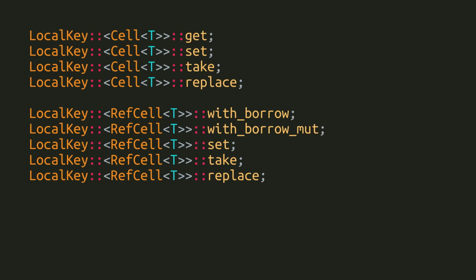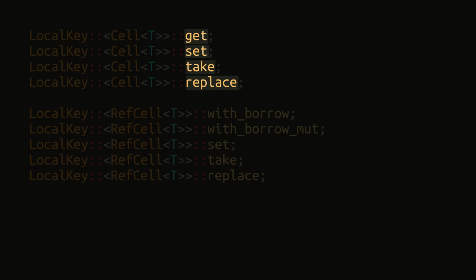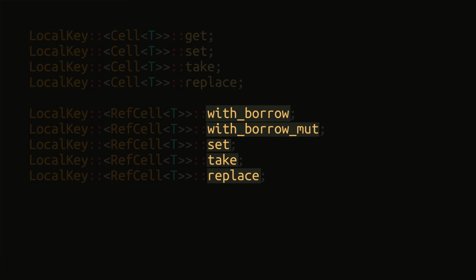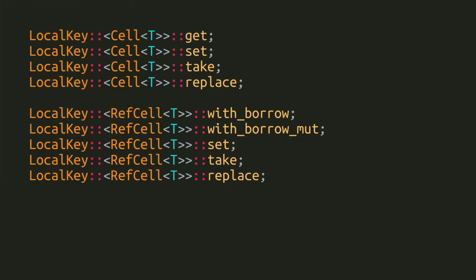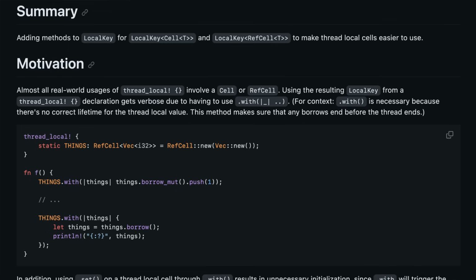Here's the full list of the new methods. For cell, there's get, set, take, and replace. For ref cell, there's with borrow mut, set, take, and replace. Normally I'd go over these in the stabilized API section, but since the blog post singled these out as one of the headliners, I did too. The entire new API is described in RFC 3184, so if you're interested, check that out. There's a link in the description below.